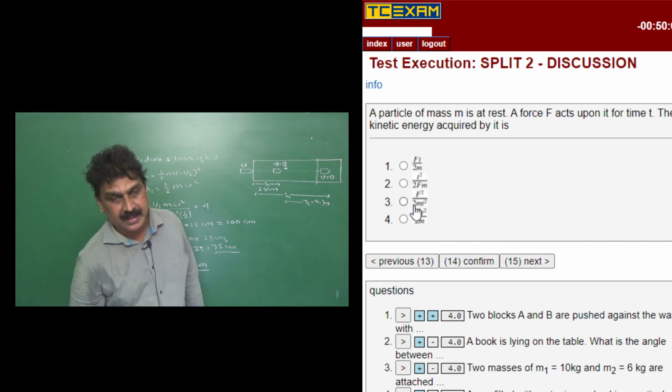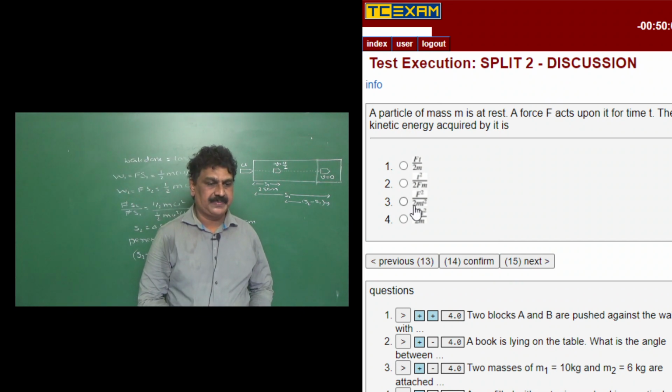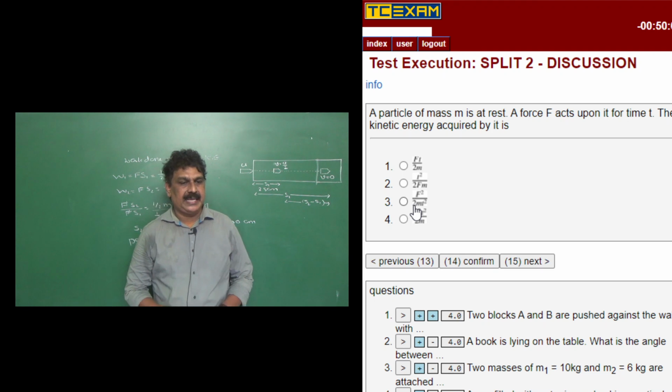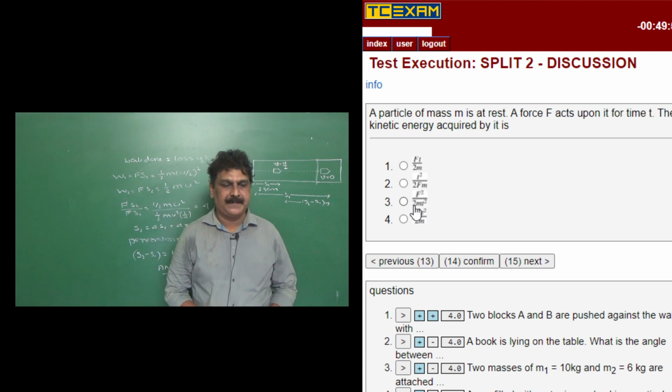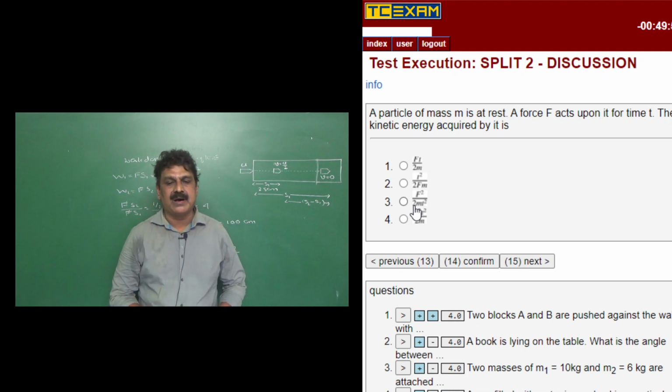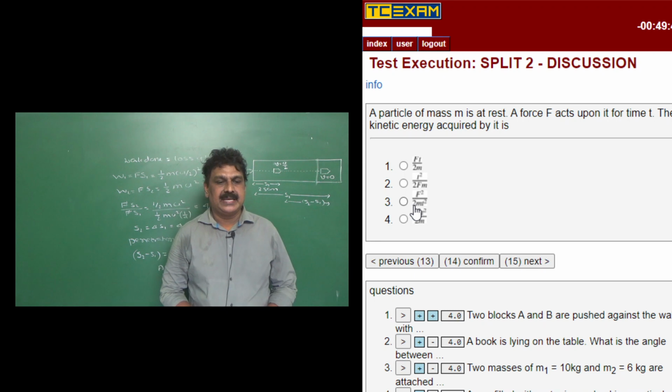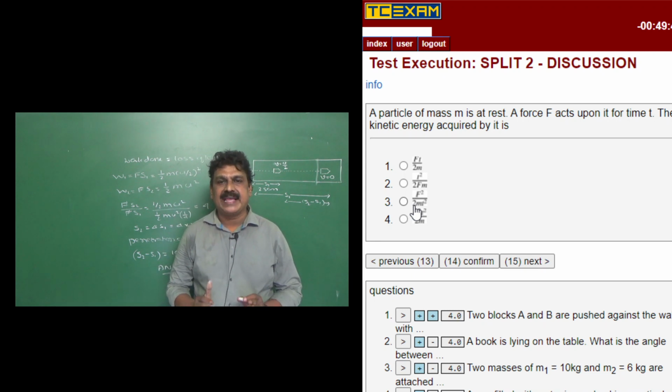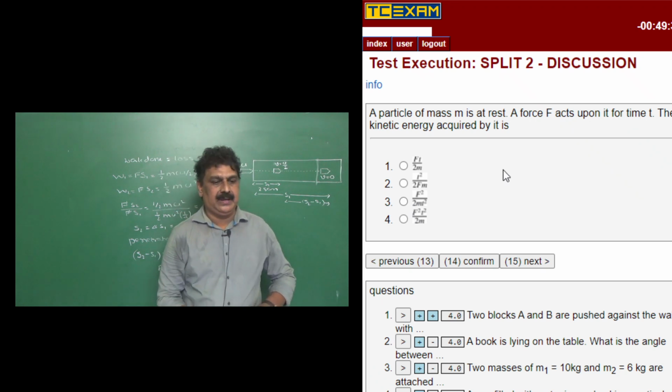Now, we have the next question. A particle of mass m is at rest. A force F acts upon it for a time t. The kinetic energy acquired by it is given by: Ft by 2m, t square by 2Fm, F by 2m t square, or F square t square by 2m.